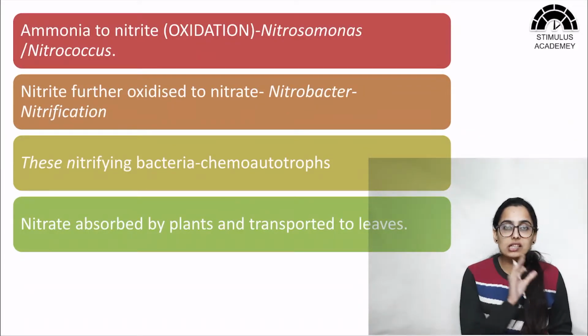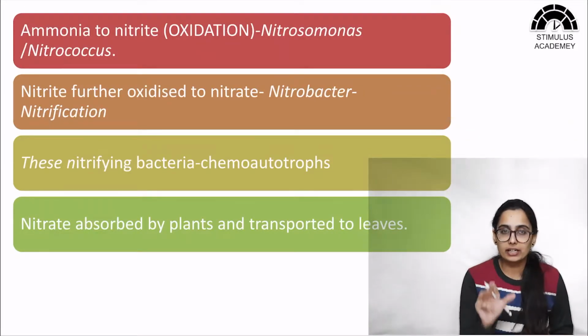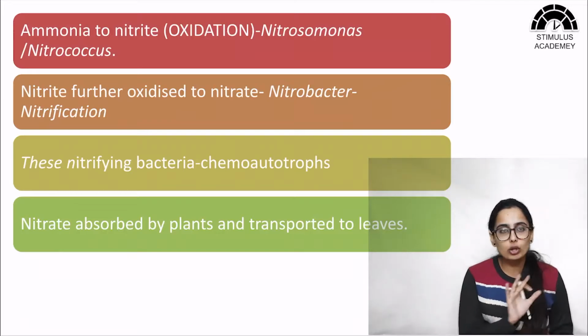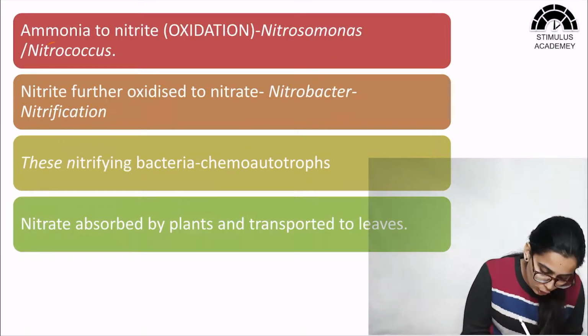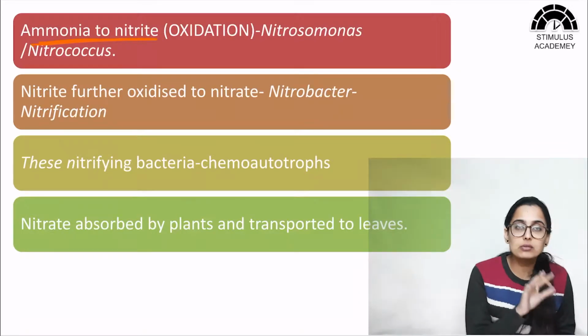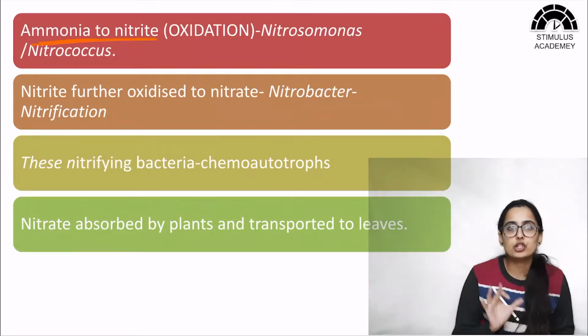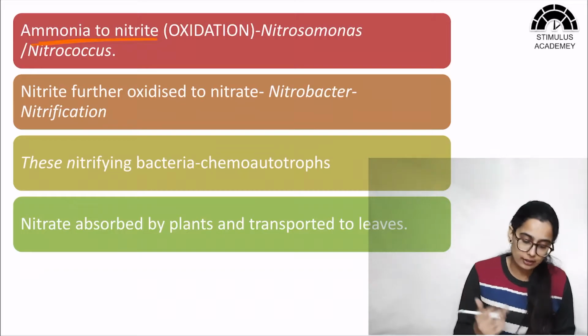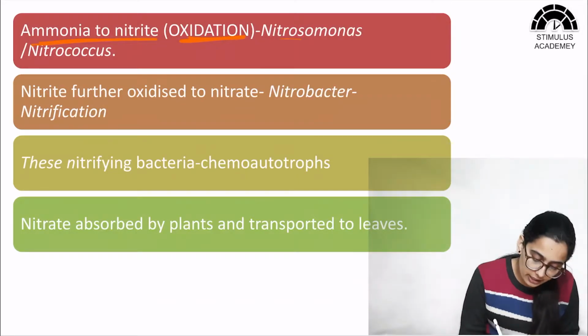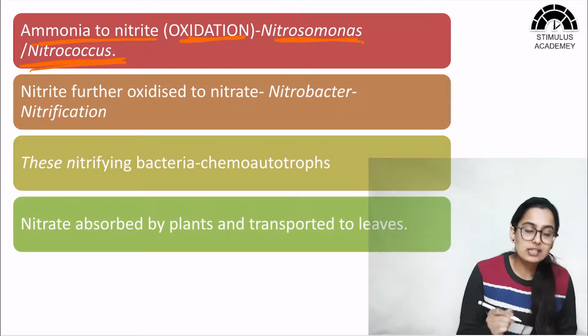Okay, now this conversion of ammonia to nitrites and nitrites to nitrates does not occur on its own. It requires some microorganisms. The conversion of ammonia to nitrite is oxidation, because hydrogen is being removed and oxygen is getting added. So this process is oxidation, and it occurs with the help of Nitrosomonas and Nitrococcus.